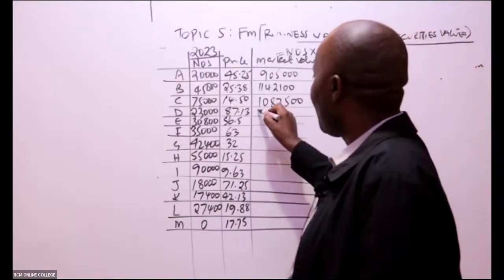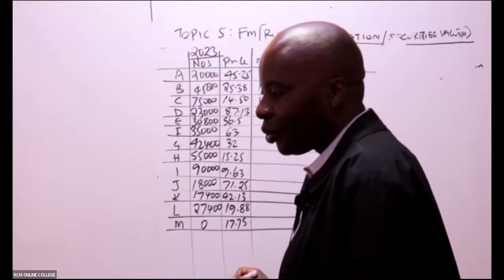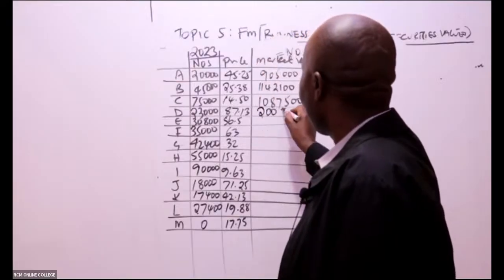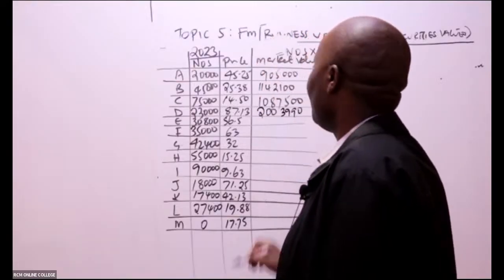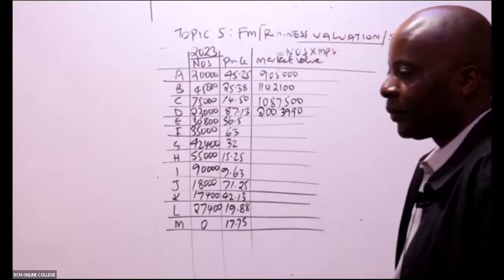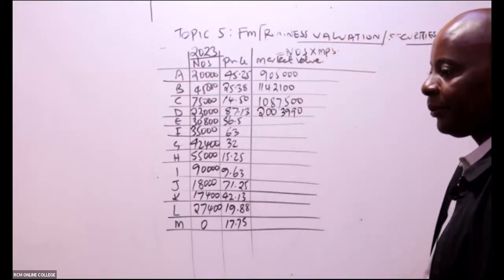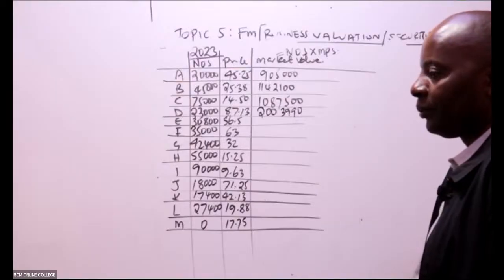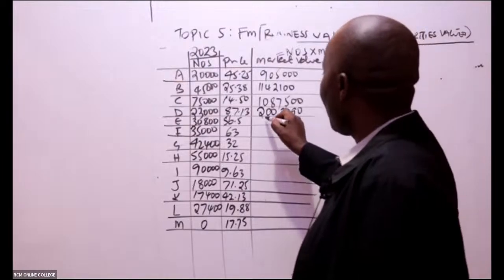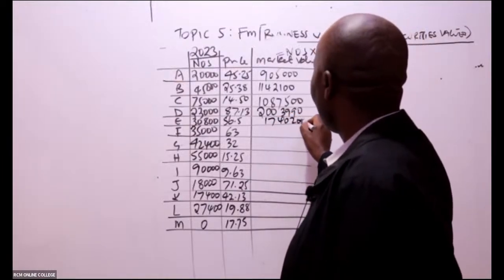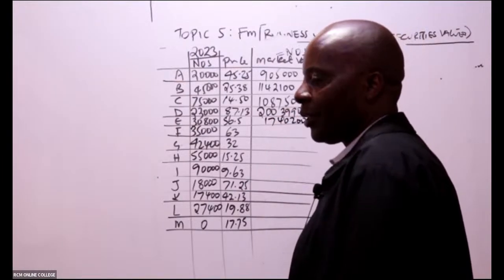Then 239.90. 1,740,200. Thank you so much. What are we doing?